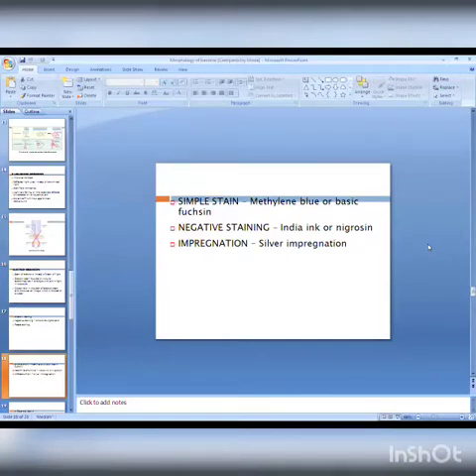So stain is an organic compound which has two groups, azo and chromo, attached to the benzene ring. What is the function of the azo group? The azo group attaches the stain firmly to the cell. While the chromo group, what is the function of the chromo group? The chromo group gives color to the cell.